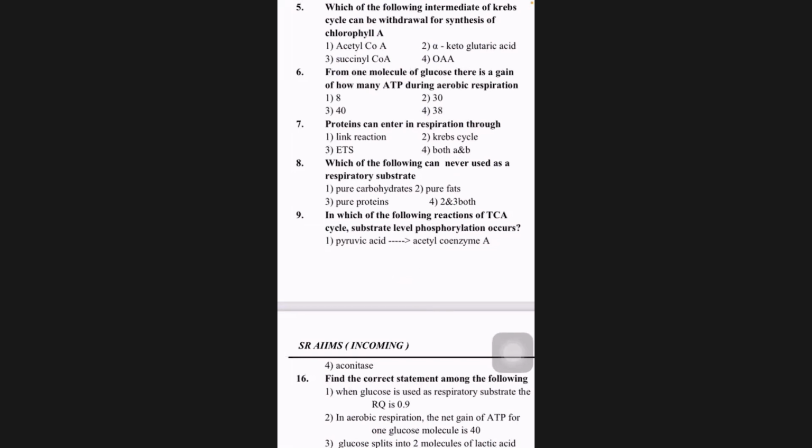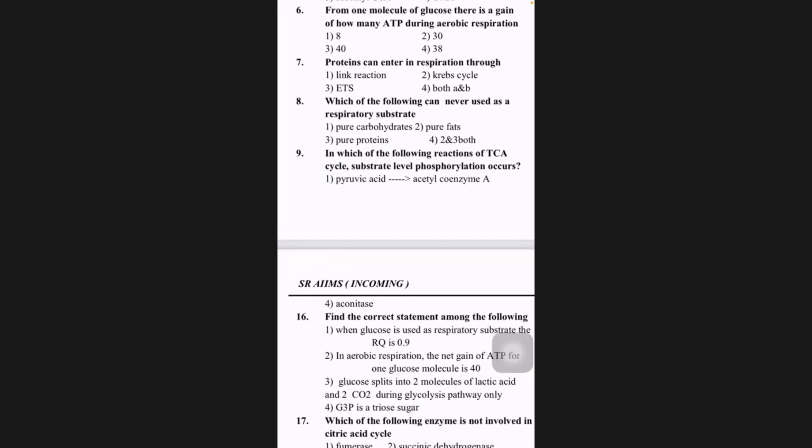They can enter as pyruvic acid, meaning link step, enter as acetyl-CoA, enter as alpha ketoglutaric acid. Both are part of Krebs cycle. So it can be 1 and 2, meaning A and B. Their options given are 1 and 2, and in the 4th option given as A and B. So our understanding is both 1 and 2. Got it?